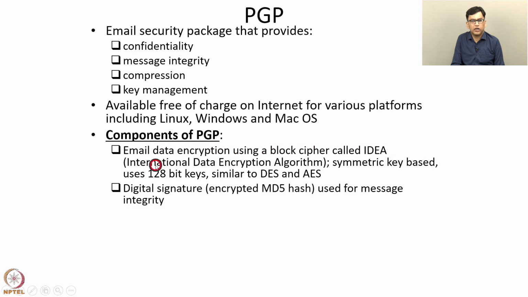Then another component of PGP is that a digital signature is used for message integrity. So to create a digital signature, an MD5 hash of the message is found, and then it is encrypted. The cryptographic hash function used is MD5. So now we have seen that MD5 has been found to have security weaknesses, so it is not a secure cryptographic hash function. But at the time of invention of PGP, weaknesses were not discovered yet in MD5, so hence MD5 was the hash function in PGP.